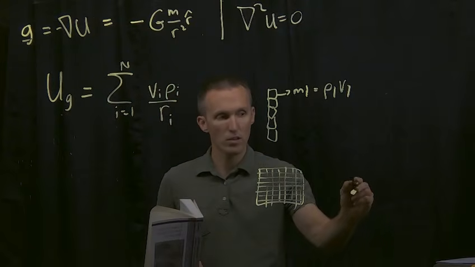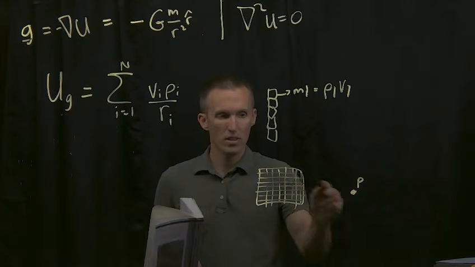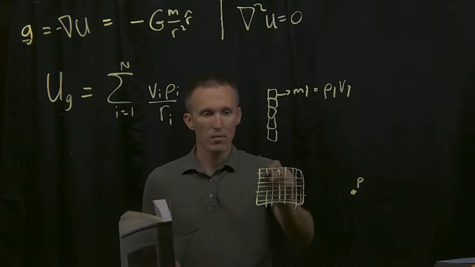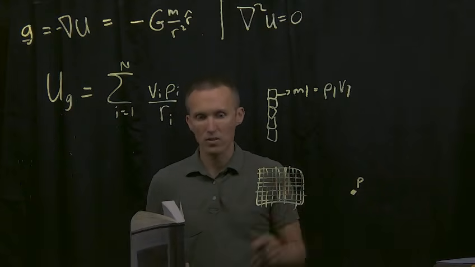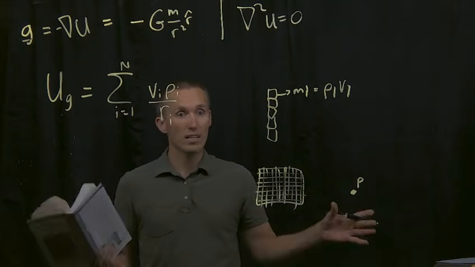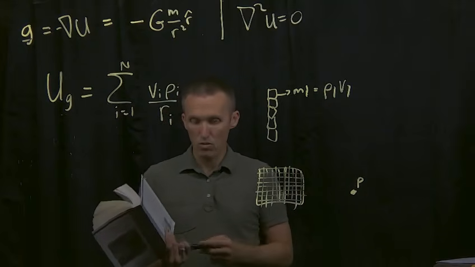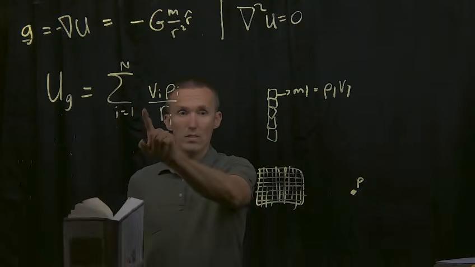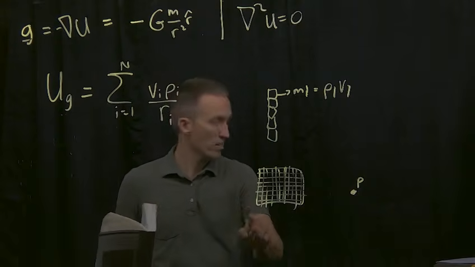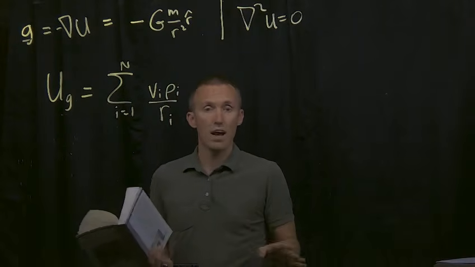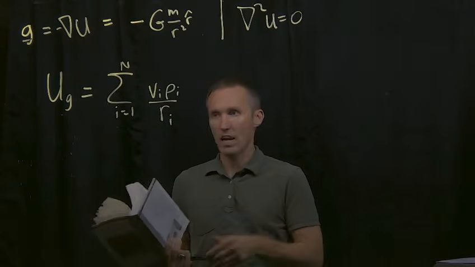Here's again our observation point P over here. And so we're summing up all these things, and we make these boxes smaller and smaller and smaller. You can see what's going to happen. We're going to get a continuous distribution of mass, and we're going to represent that with an integral. So now instead of having a sum, we'll have an integral. But this even works without having a constant density. It can be any density.